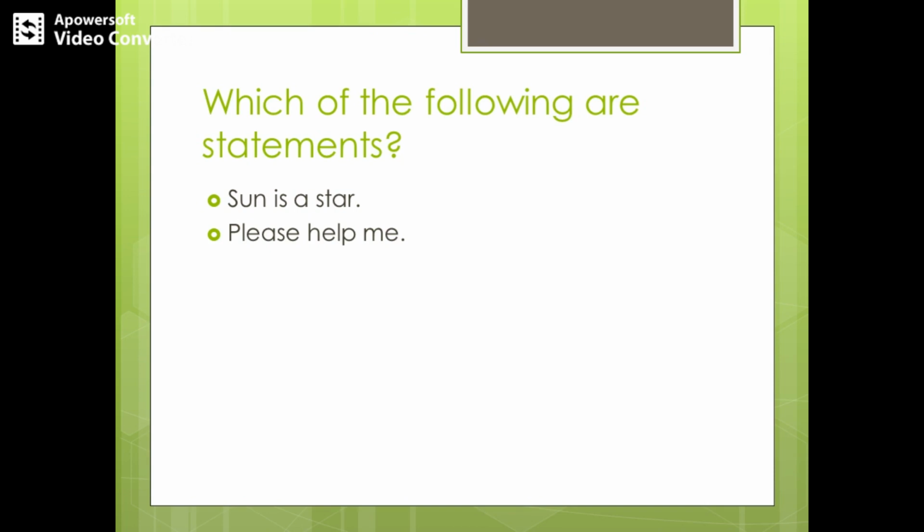So we have agreed that this is a statement, and now we can judge the truth value of this particular statement. The sun is a star. Is it true or false? The truth value is true, which everybody knows, right? Everybody agrees with it. So it's a kind of declarative statement, and the truth value is true, and it does not vary from person to person. It is the same. So the next sentence is, please help me. What kind of sentence is this? It's a kind of request.